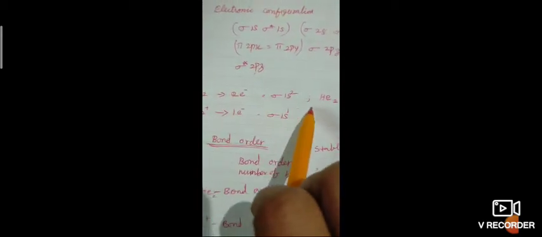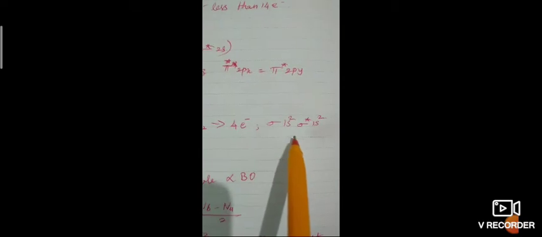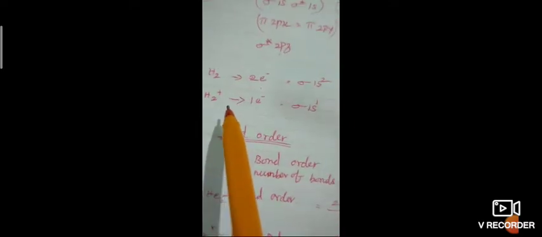Let us see an example of hydrogen. The hydrogen molecule has 2 electrons, so the 2 electrons will go to sigma 1s2. Helium, it is a hypothetical arrangement, that is He2, it has 4 electrons: sigma 1s2 and sigma star 1s2. The H2 plus ion has 1 electron, so that 1 electron will be in sigma 1s1. Let us see how to find the bond order. Bond order is equal to the number of bonding electrons minus the number of antibonding electrons, divided by 2.